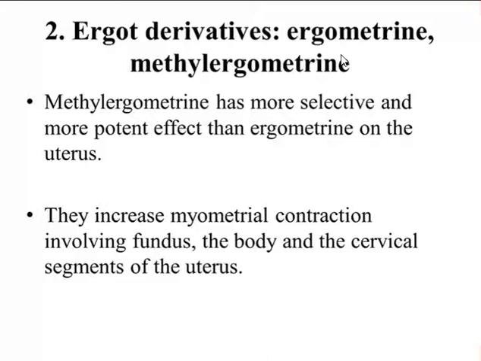So methylergometrin, they increase the myometrial contraction involving the fundus, the body, and the cervical segment of the uterus. So oxytocin, as I already told, when we use oxytocin, it will contract the upper segment of the uterus, that is the fundus only, but it doesn't contract the lower segment of the uterus. But methylergometrine will contract the fundus also, it will contract the body of the uterus also, as well as it will contract the cervical segment of the uterus. Also, it will contract the whole segment of the uterus.